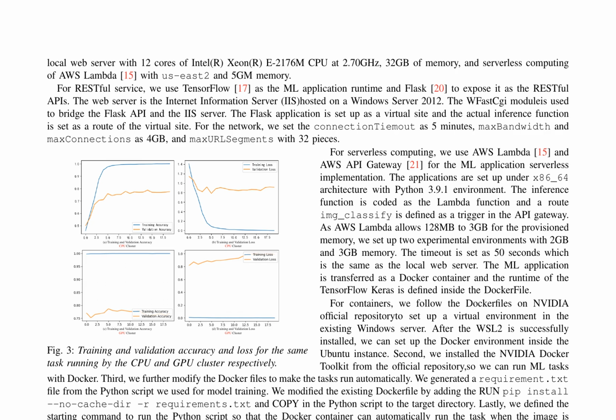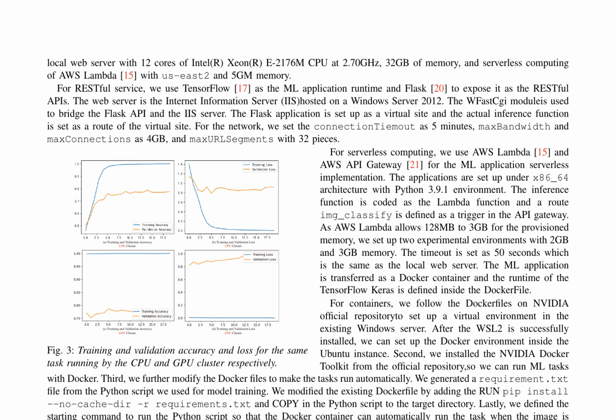The applications are set up under x86-64 architecture with Python 3.9.1 environment. The inference function is coded as the Lambda function, and a root img_classify is defined as a trigger in the API gateway. 2 experimental environments are set up with 2 GB and 3 GB memory, and the timeout is set to 50 seconds. The ML application is transferred as a Docker container, and the runtime of the TensorFlow keras is defined inside the Docker file.